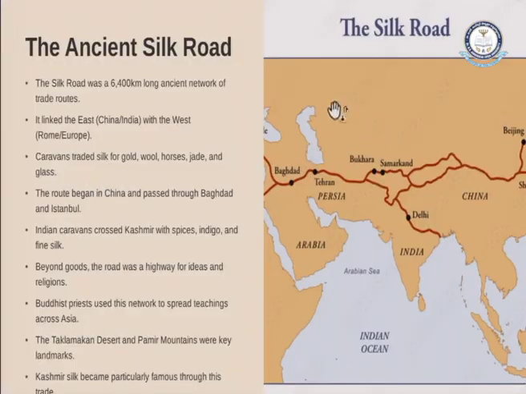We'll see the Silk Road, from where it has travelled. This Silk Road was a 6,400 kilometer long ancient network of trade routes. If you see here, it started from the east to the west. It linked the east, that is China and India, with the west, that is Rome and Europe. The caravans traded silk for gold, wool, horses, jade and glass. This route began in China and travelled a 6,400 kilometer long network.